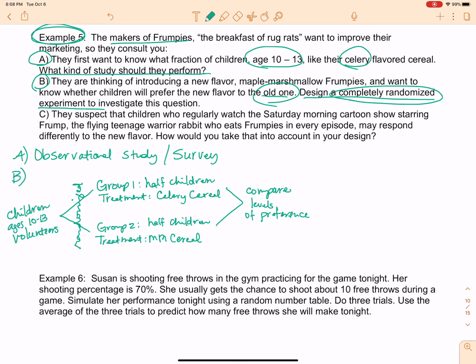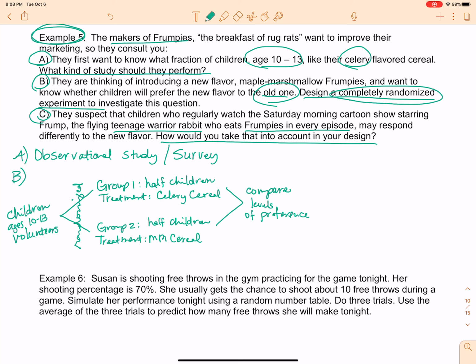Okay, so that's going to be my answer to part B. Now on part C, they suspect the children who regularly watch the Saturday morning cartoon show starring Frump, the flying teenage warrior rabbit, and don't act like you don't watch it because I'm sure you do, okay? This warrior rabbit eats Frumpies in every episode. They think that the children watching this may respond differently to the new flavor. So how would you take that into account in your design?